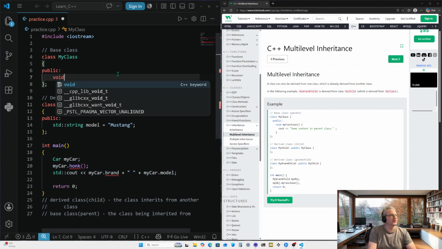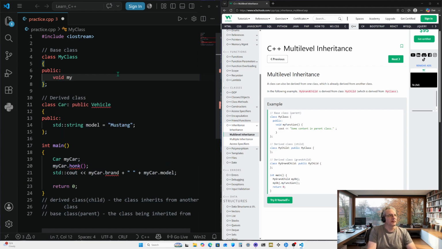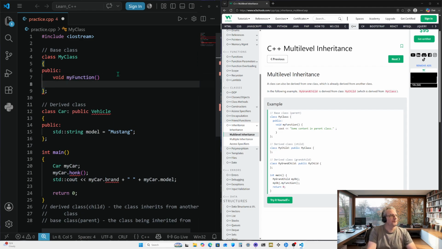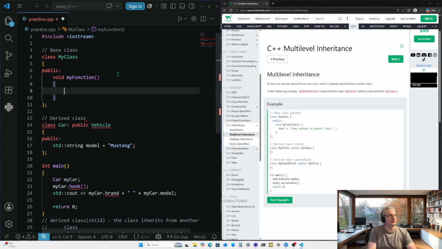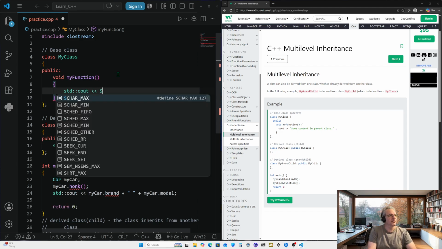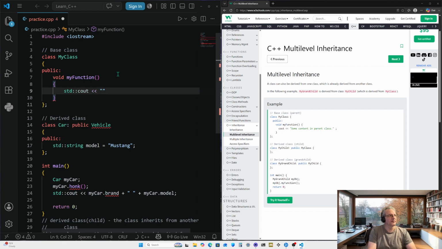Looks like we're going to have a void function here. Give it the name my function, with no parameters currently, some curly brackets with some code inside, standard output, and some content to be output to the terminal. Some content. Oh, that's actually just what I said. I didn't realize I was going to be typing it in there. Okay, so: some content in parent class.